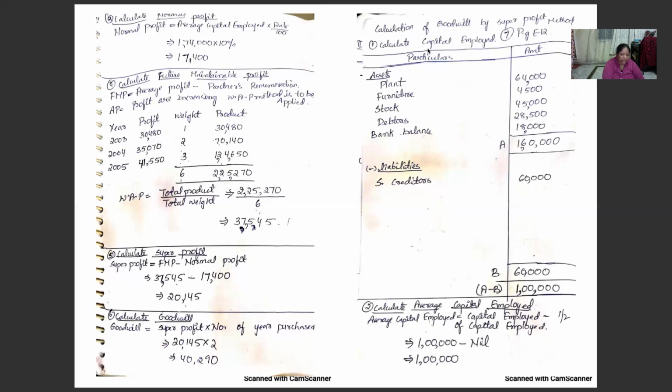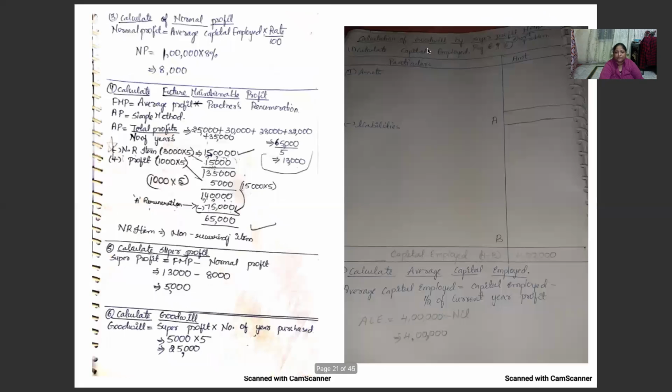stock 45,000, debtors 28,500. Then prepaid expenses are nil. It was ascertained the profits before charging remuneration to the partners for the past 5 years have been as follows, 25,000 he has given. First we have to take the liabilities, sundry creditors are 60,000. Then A minus B, that is coming to 1 lakh. Calculate average capital employed, which is equal to capital employed minus half of the current year profit. 1 lakh minus nil, it is coming to 1 lakh. Then normal profit is equal to average capital employed into rate by 100. 1 lakh into 8%, it is coming to 8,000.